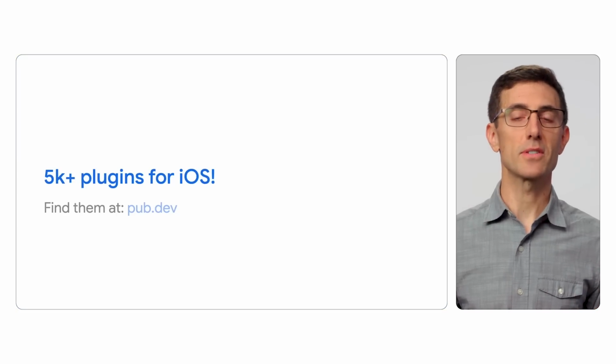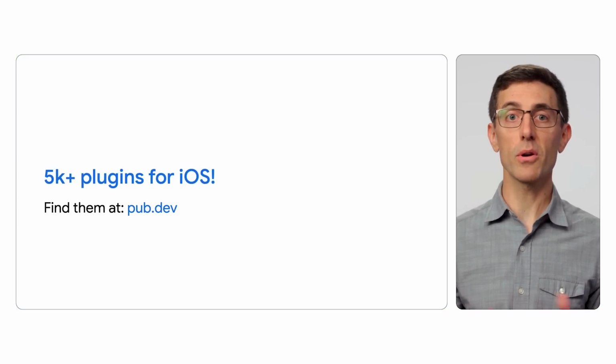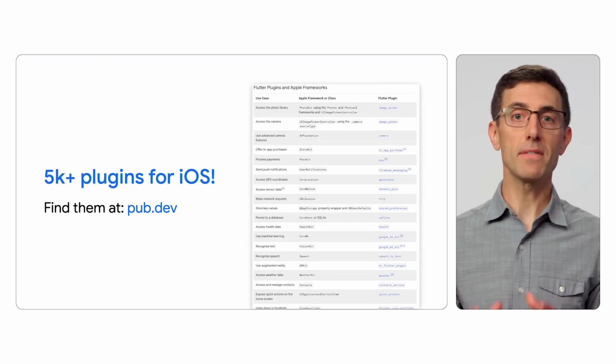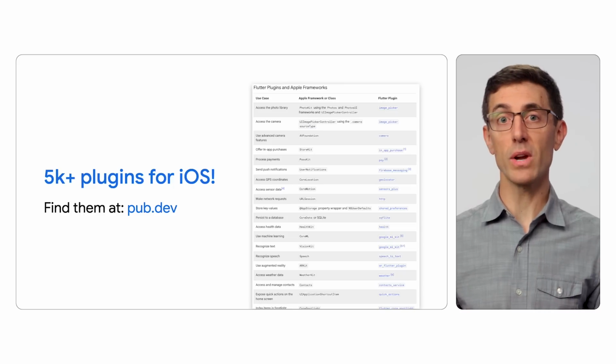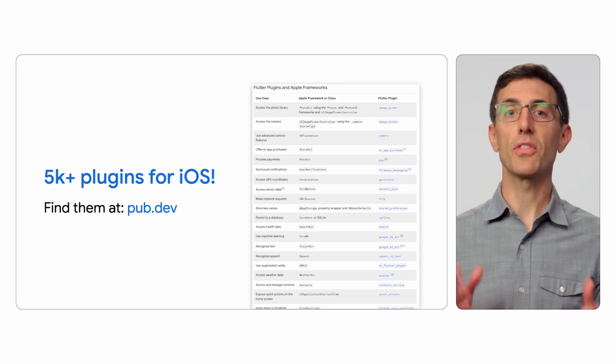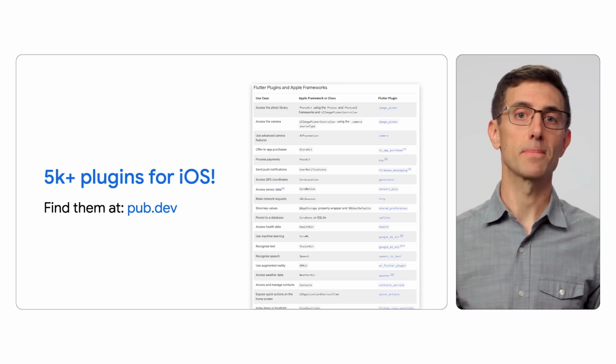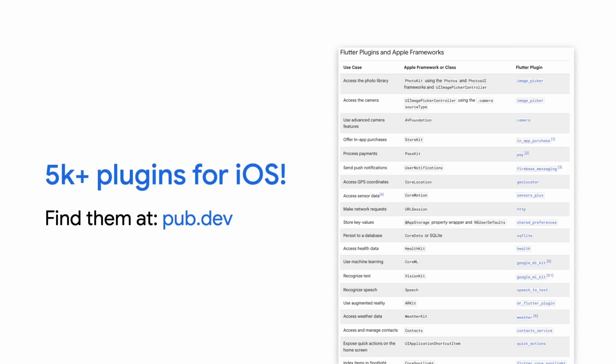Flutter's ecosystem has a rich set of platform plugins already available to you, with over 5,000 plugins just for iOS ready for you at pub.dev, with thousands more for other platforms. These plugins wrap the underlying platform APIs to make them really easy for you to use. For example, here's a list of the most commonly used packages for iOS integration, for things like in-app purchases, camera access, and lots more. All of these have been updated to use Swift Package Manager too.